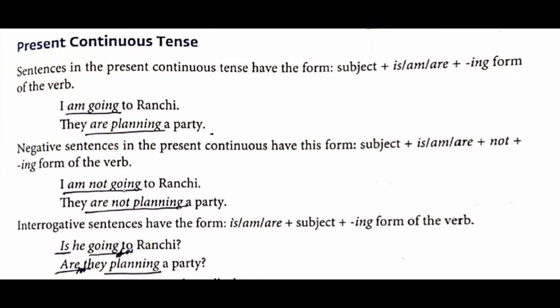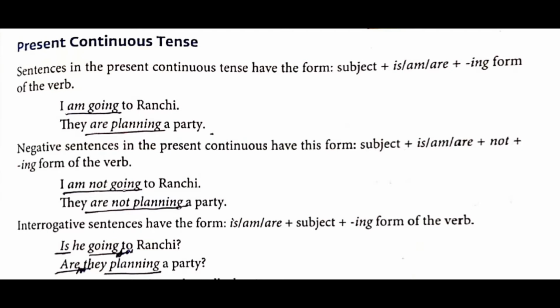On page number 121, present continuous tense is given. Here we shall go further. Sentences in the present continuous tense have the form. What is the form? Given over here. Underline that.